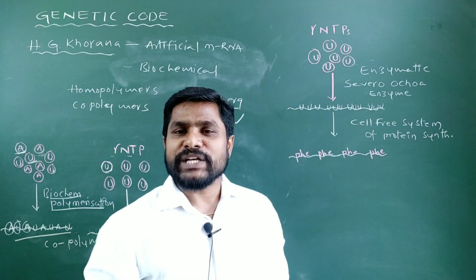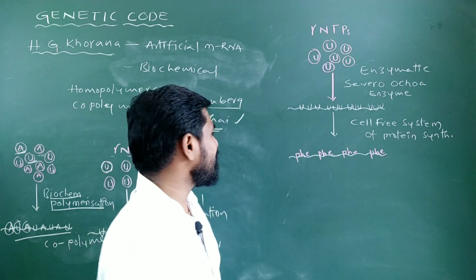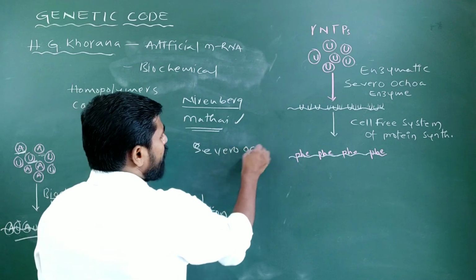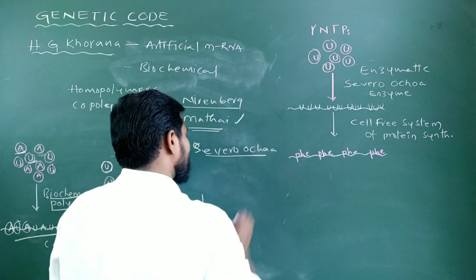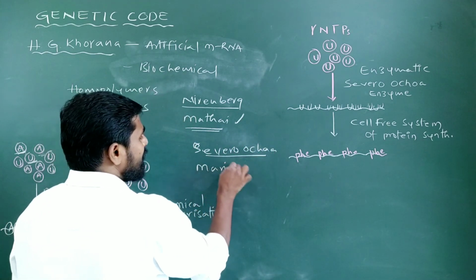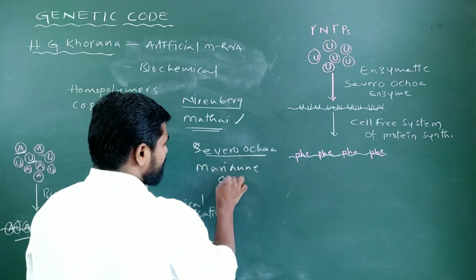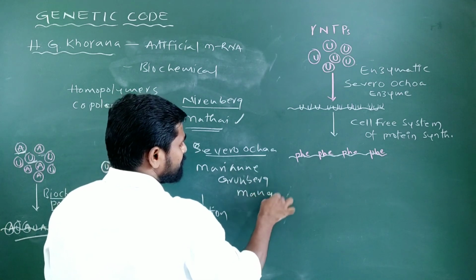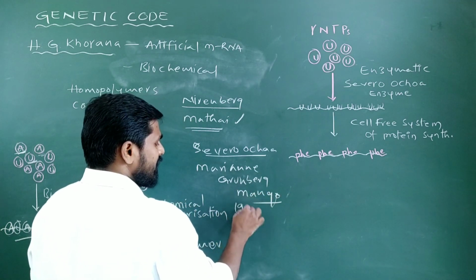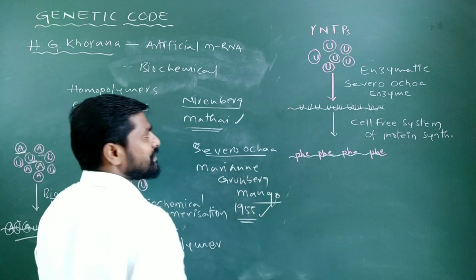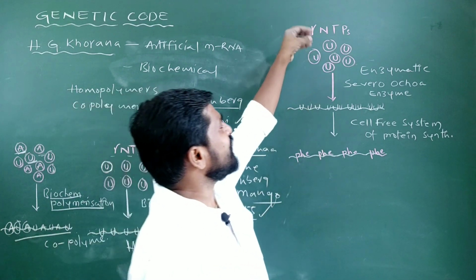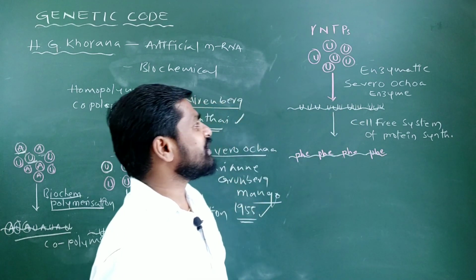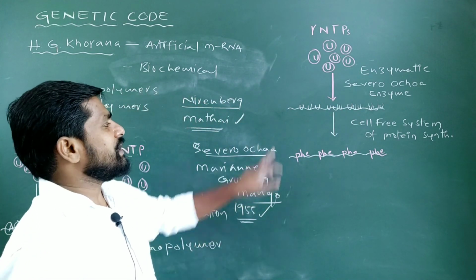This enzyme was actually discovered by two scientists: Severo Ochoa, a Spanish scientist, and Marianne Grunberg-Manago in the year 1955.